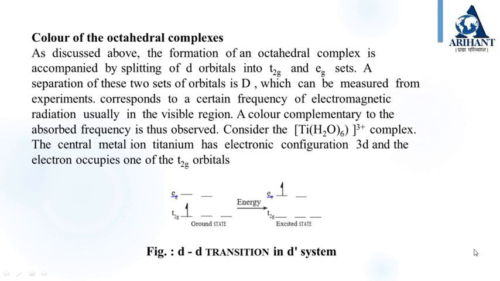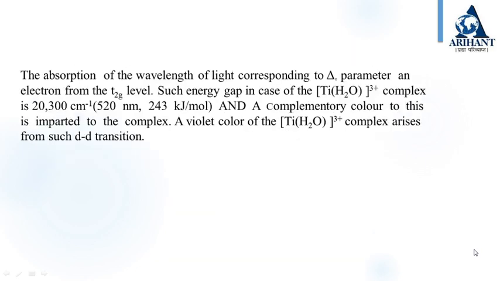The color of the coordination compounds due to d-d transition of the electron can be explained by crystal field theory. The absorption of the wavelength of light corresponding to the delta 0 parameter excites an electron from the t2g level. Such an energy gap in the case of the [Ti(H2O)6]3+ complex is 20,300 centimeter inverse, at 520 nanometer, and 243 kilojoule per mole energy is required. A complementary color to this is imparted to the complex. The violet color of the [Ti(H2O)6]3+ complex arises from such a d-d transition.